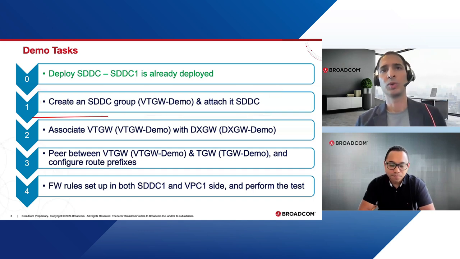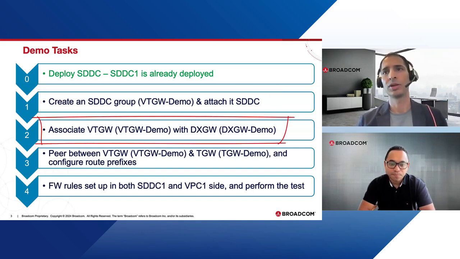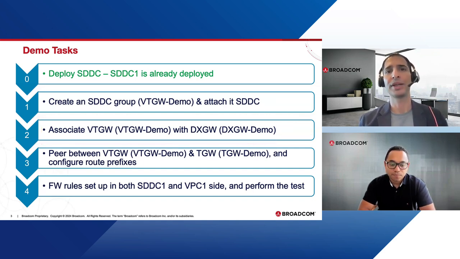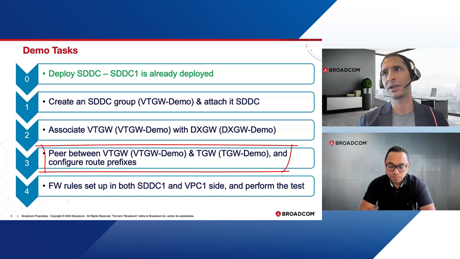In step 2, we associate the VTGW with the DX gateway so that the SDDC will have communication to on-prem. And we'll be doing the peering between VTGW and TGW. I have given the name VTGW demo, and the TGW name is TGW demo, and we'll do the peering. And we'll do some routing configuration so that the EC2 instances in VPC can communicate with the VMs in SDDC.